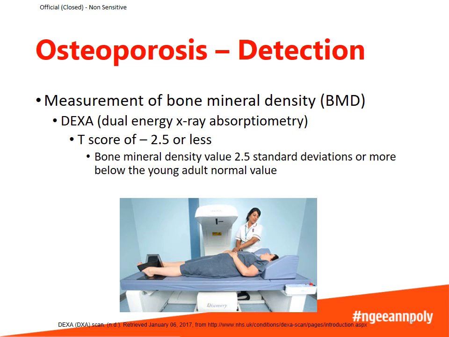The results of this scan will be in the form of a T-score. T-score indicates how dense the bone is compared to that of a healthy young adult. So a T-score of negative 2.5 or less will indicate osteoporosis. And this means that the bone mineral density has a value of 2.5 standard deviations or more below that of a healthy young adult's normal value.